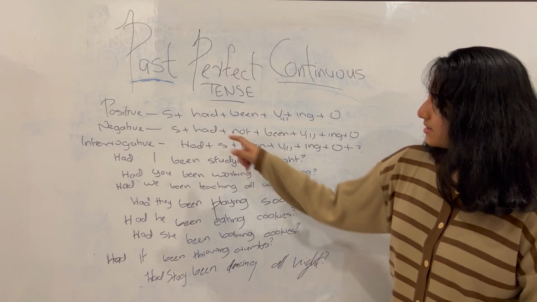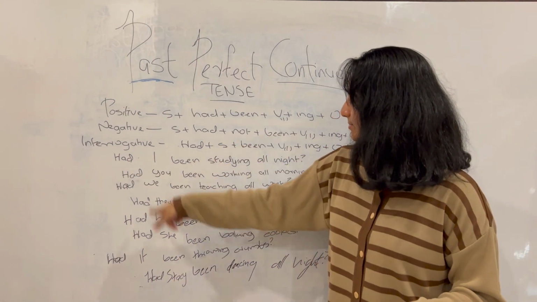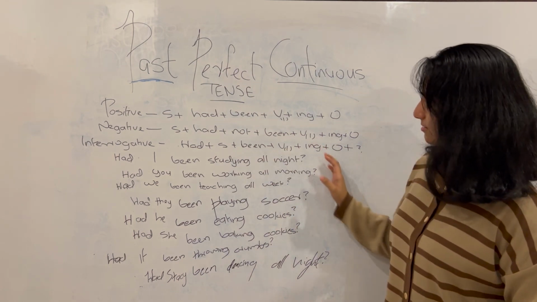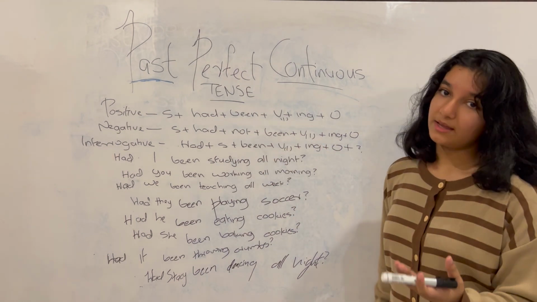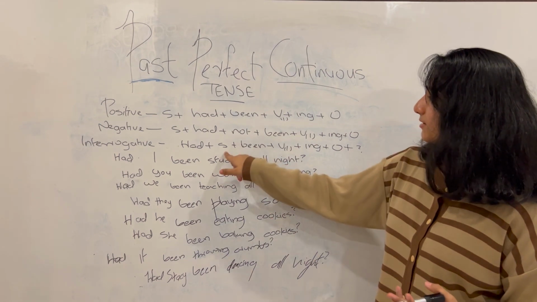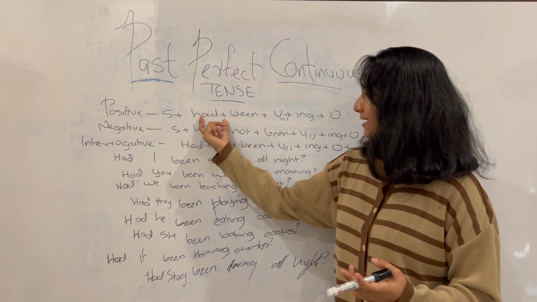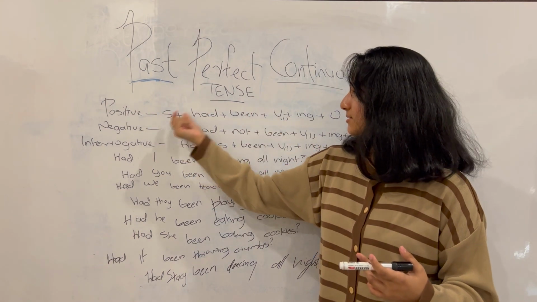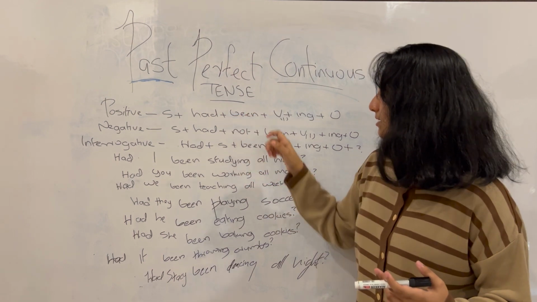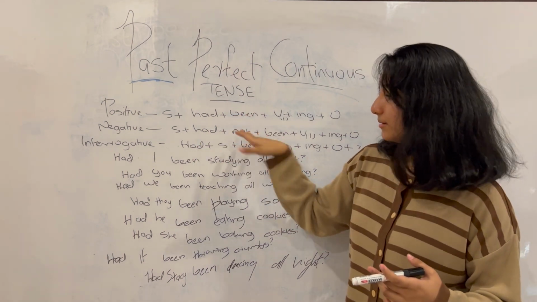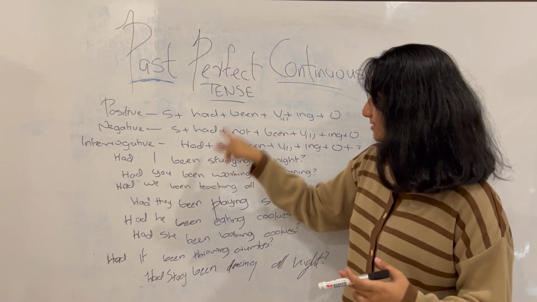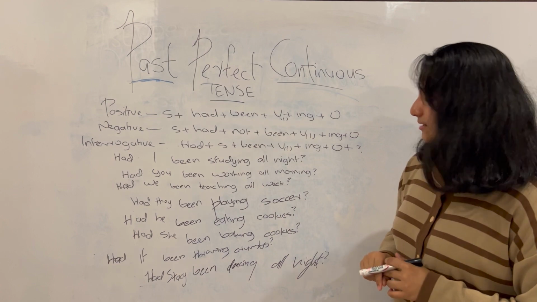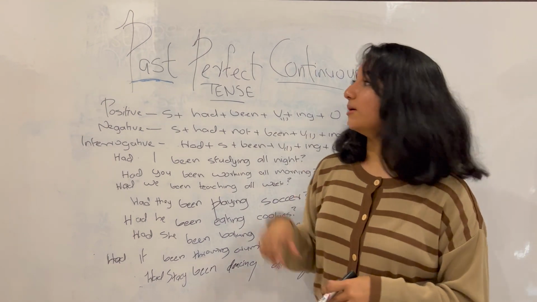Now you can see here, just as following the format, it is had, subject, been, verb in the first form plus ing, object, and question mark, which is the most important one for it to be a question. And also you can see here, compared to this one, had has now been changed to the front, and the subject has been changed into the middle of had and been. Just like the not came in the middle of had and been, the subject has now come in the middle of had and been. So just keep that in mind the next time you write an interrogative sentence for past perfect continuous tense.